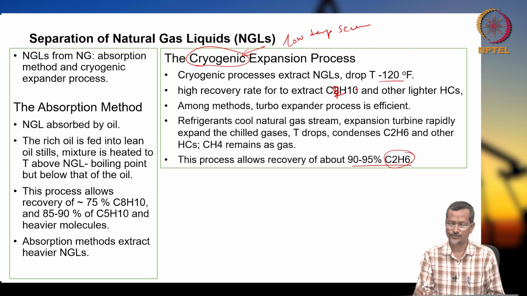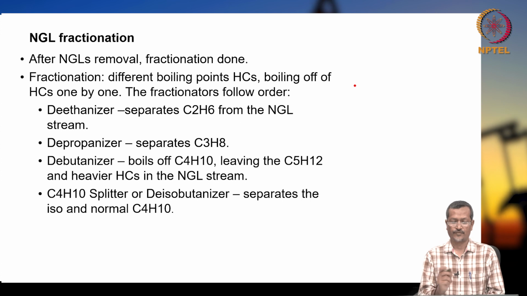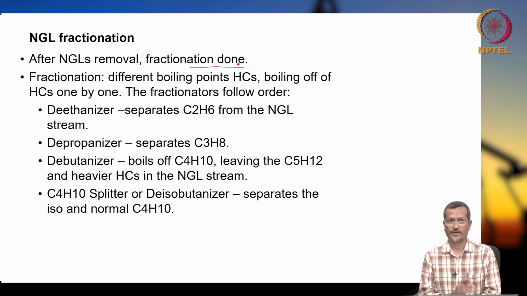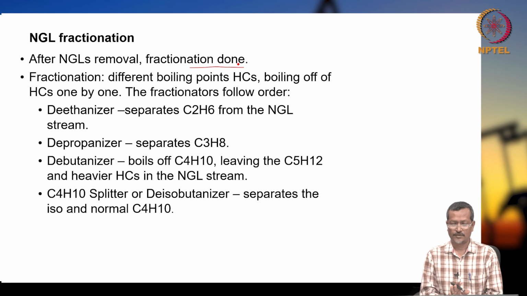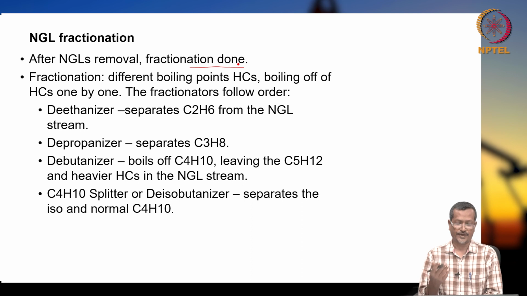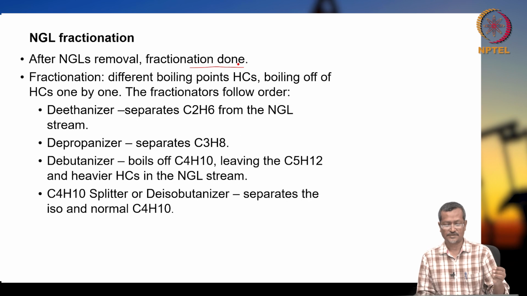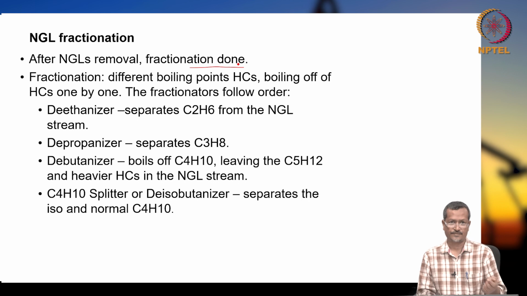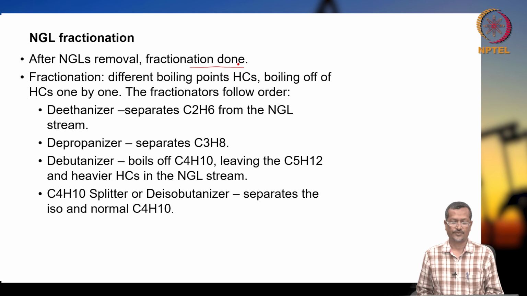I think this should be C2H6. NGL fractions. After NGL removal, fractionation is done. Fractionation means hydrocarbons with different boiling points are separated, boiling off the hydrocarbons one by one. The fractionators follow an order like de-ethanizing, de-propanizing, debutanizing. So, you have to separate one by one. This is called fractionation. C4H10 splitter or de-isobutanizer also happens in this step. We will not discuss the details of this one, only this much you study for your exam.